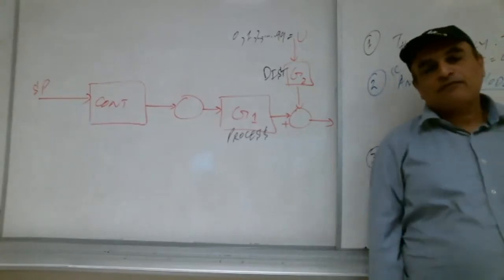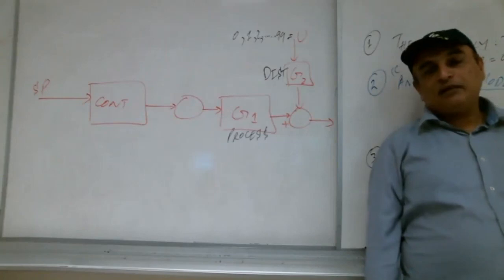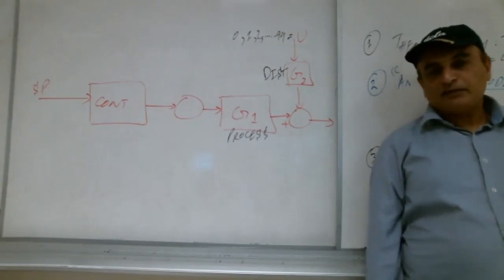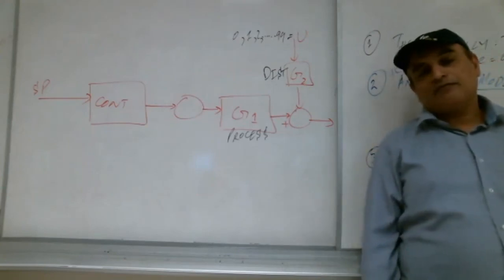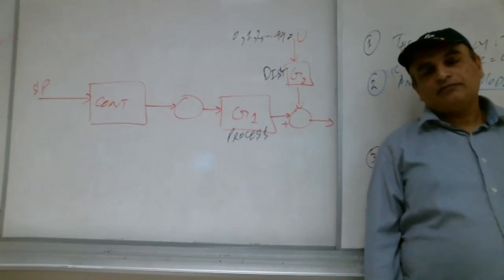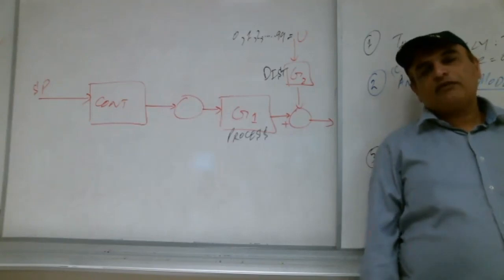Yes, Shabab. Now, for example, in feedback control, what happens? First, we create the error, then we bring the solution. Shabab with me? First, the error happens for the level control, for the temperature control.